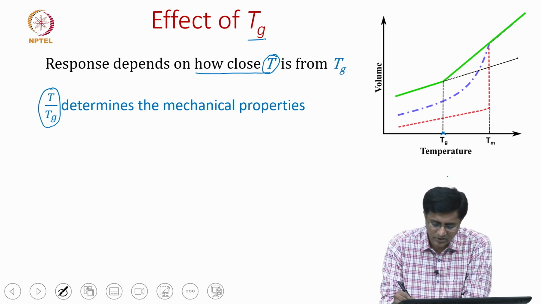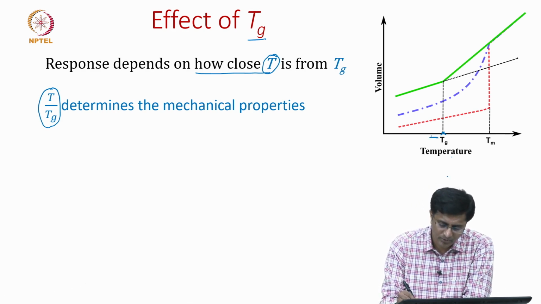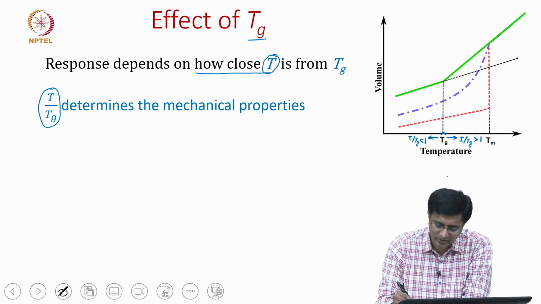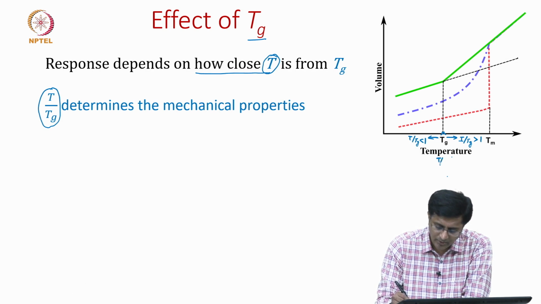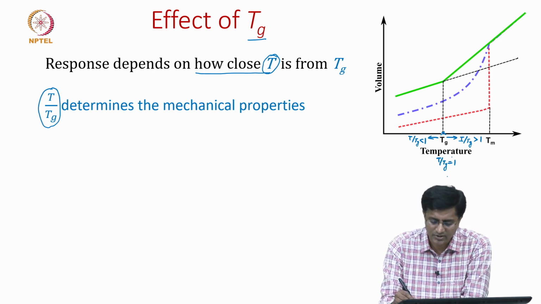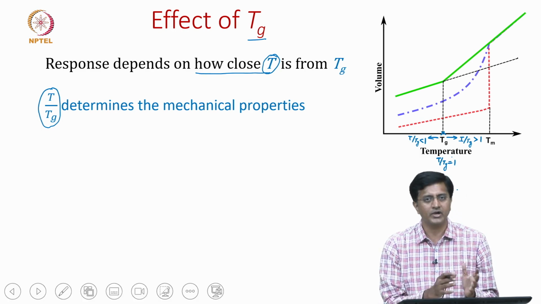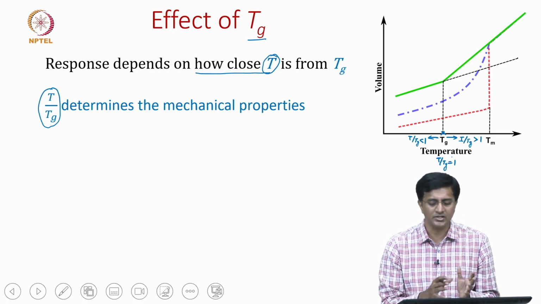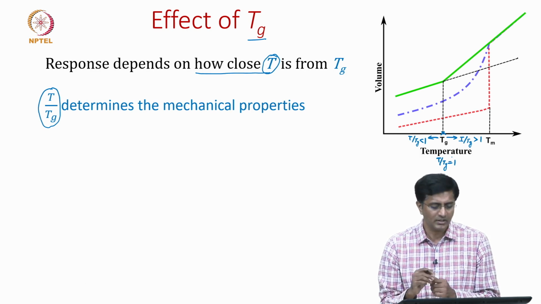So, T by Tg less than 1 should be in the left direction, and this is when T by Tg is greater than 1, and this is when T by Tg is less than 1, and this is when T by Tg is equal to 1. So, that is how we normalize the x axis here, saying that at glass transition temperature we will equate to 1, and to the left we have things which are less than glass transition, and to the right we have more than glass transition.